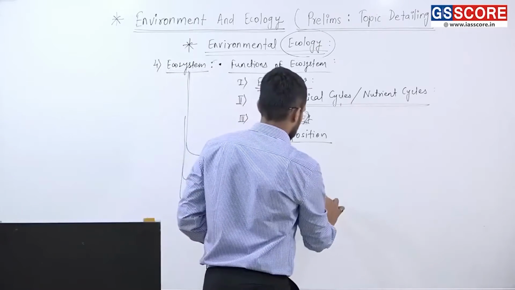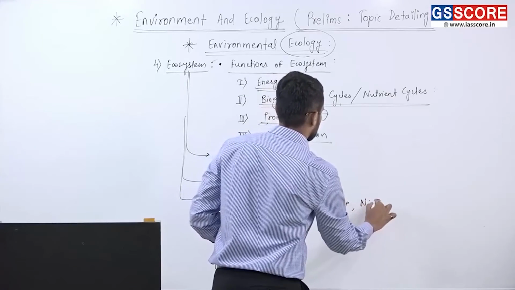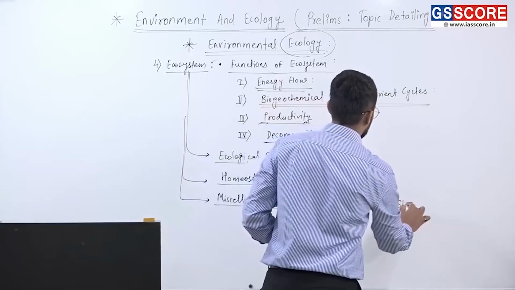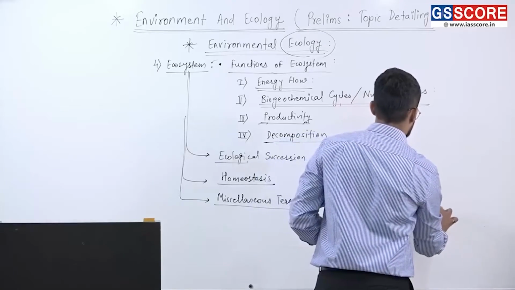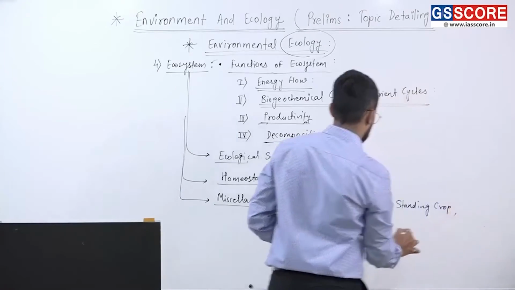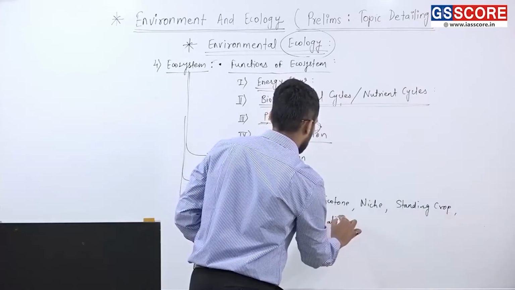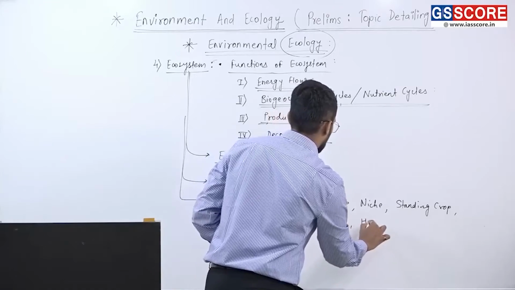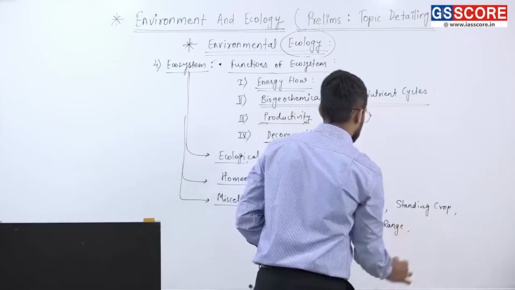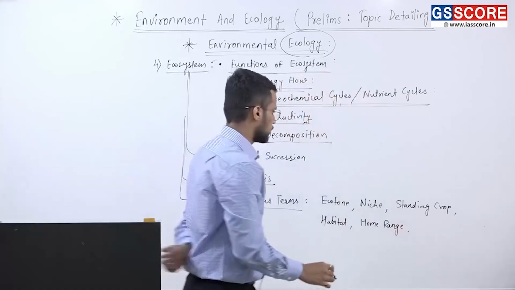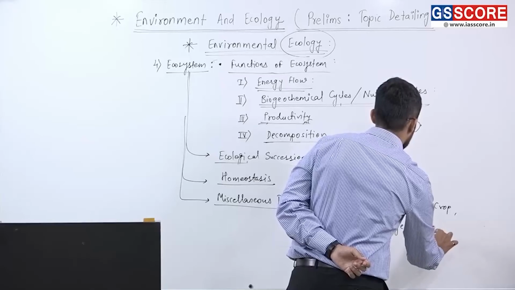They are ecotone, niche, then standing crop, then the definition of habitat, the definition of home range, then one also must be aware of ecosystem services,